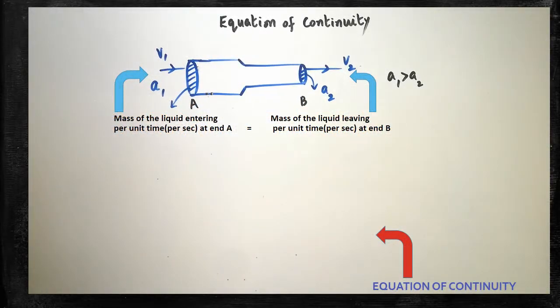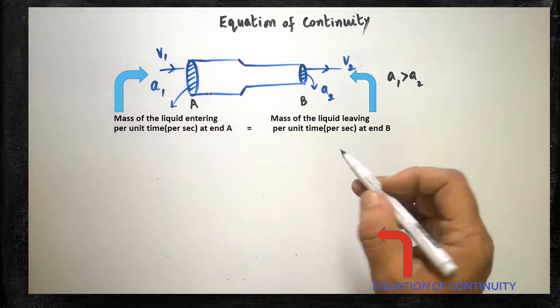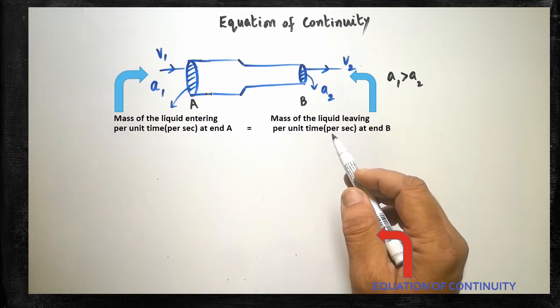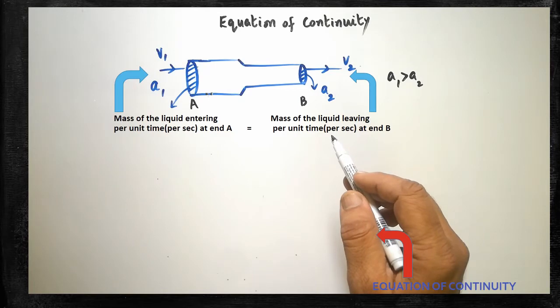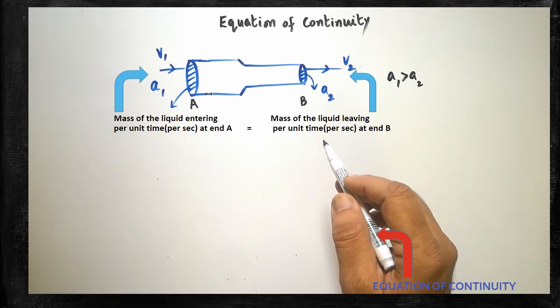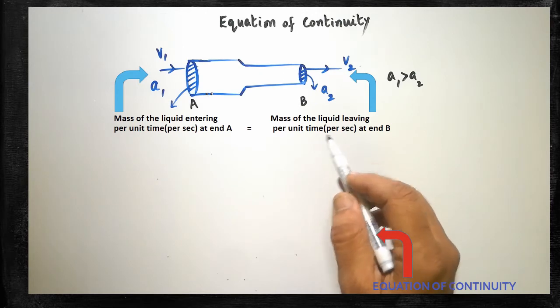Today we are going to discuss the concept called the equation of continuity. This equation of continuity is somehow related to Bernoulli's theorem. In the later part of the lesson, we are going to learn about Bernoulli's theorem. Without learning the equation of continuity, we can't learn about Bernoulli's theorem. Here, this equation of continuity is related to the flow of liquids through a pipe.